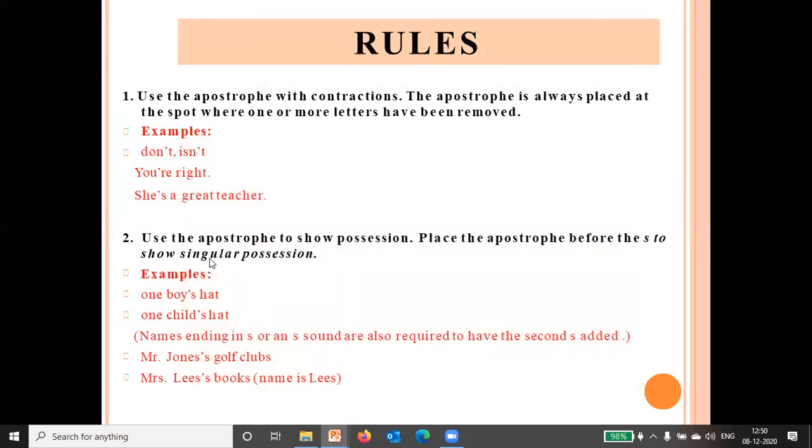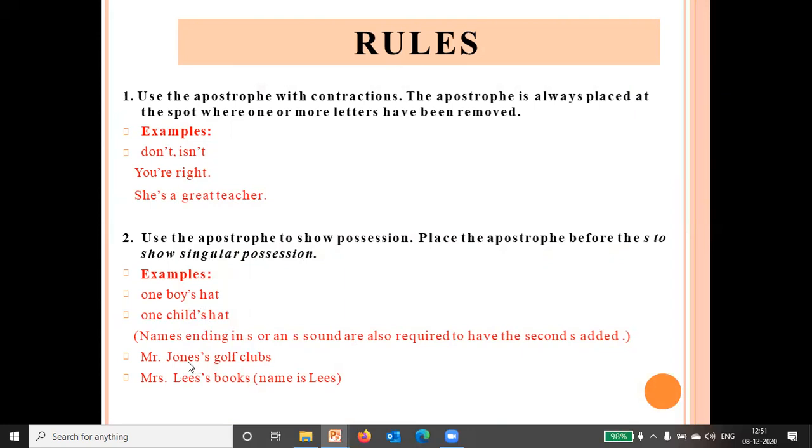When you want to show possession or belonging, you use an apostrophe. So place the apostrophe before the S to show singular, like one boy's hat, one child's hat. Now, names ending in S or an S sound are also required to have the second S added, like John's.